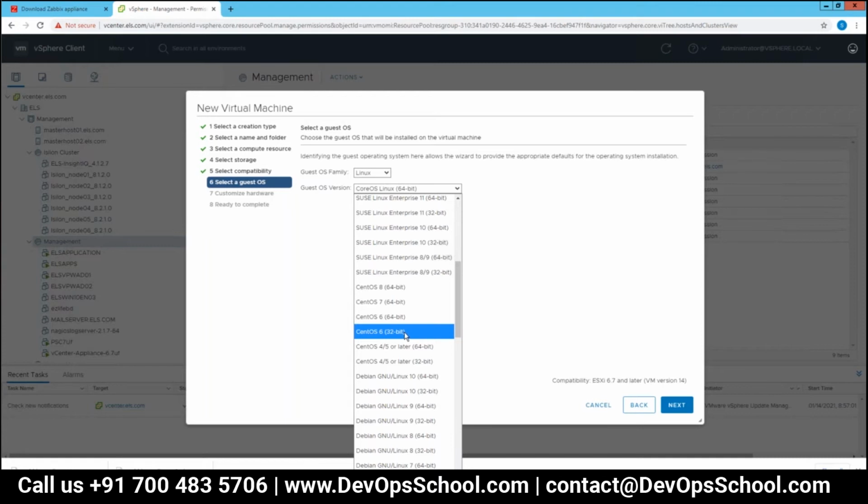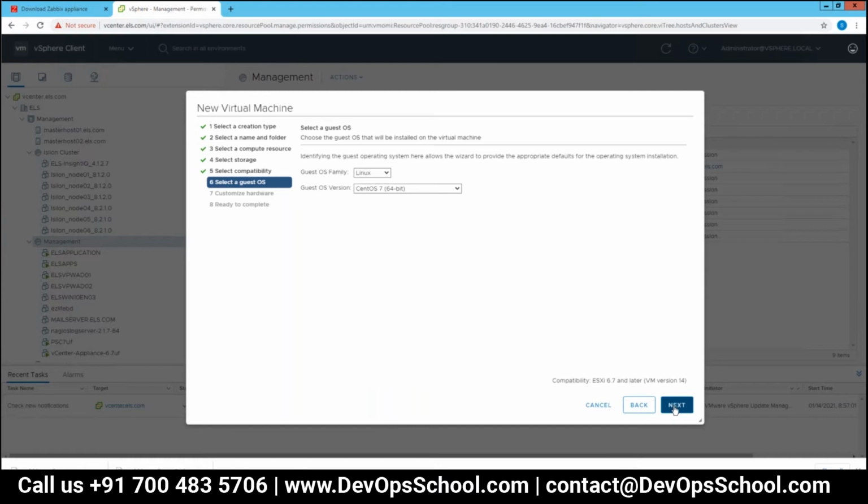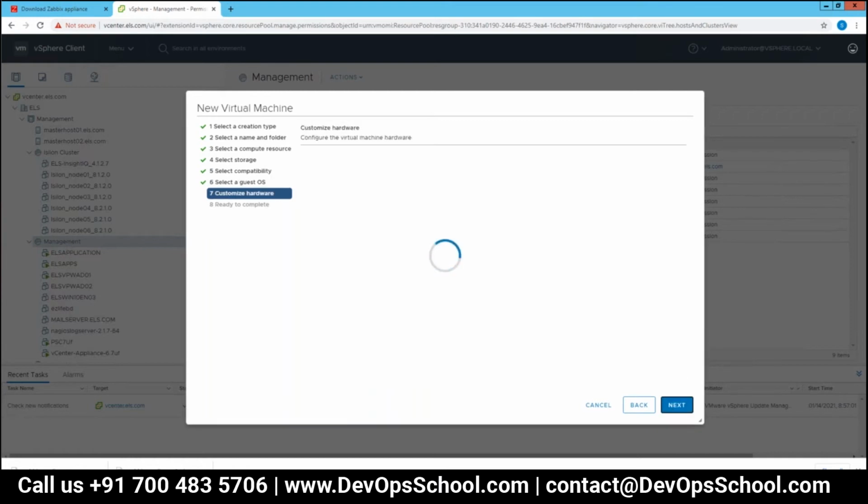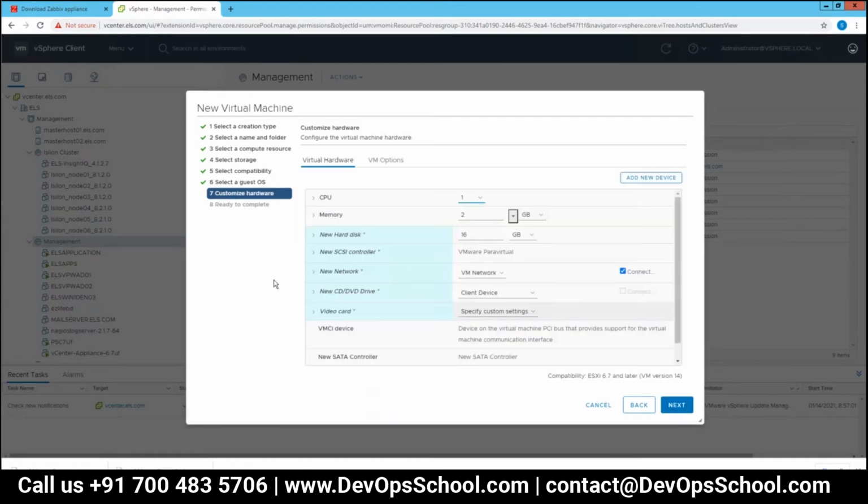That's how. Yes, so you can choose CentOS 7 for it. And if you want to learn the command line as well, how to install it from the back end without any ISO, I will also show you that.